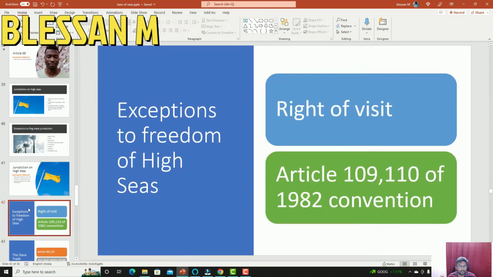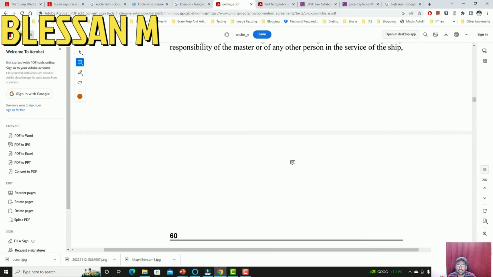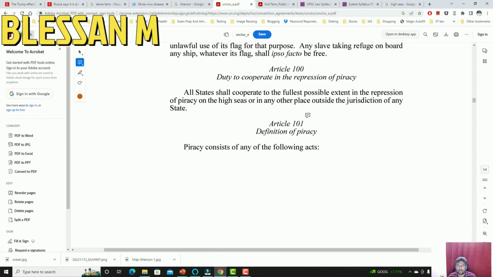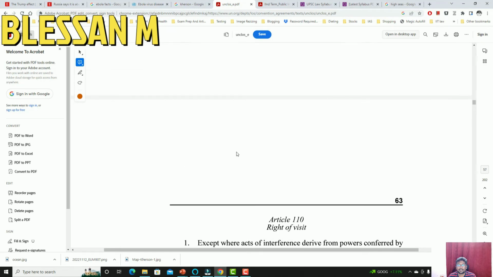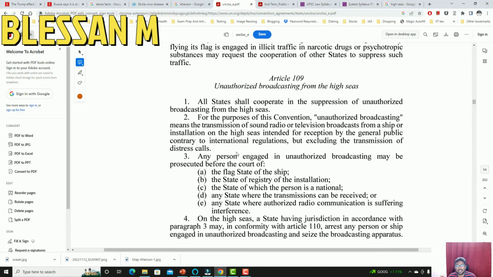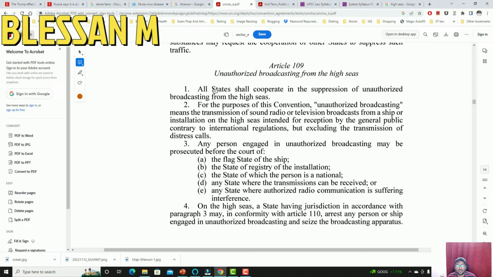Some of the exceptions to high seas freedom are the right of visit. So, we have to see Article 109 and 110 of the 1982 Convention. If you look at Article 109, it clearly says all states shall cooperate in the suppression of unauthorized broadcasting.